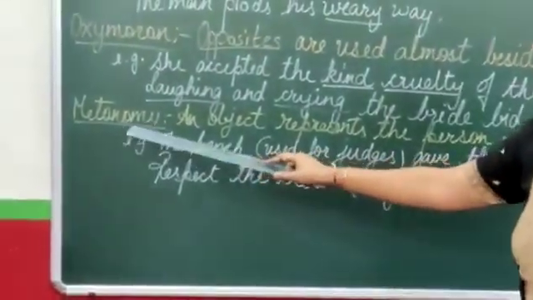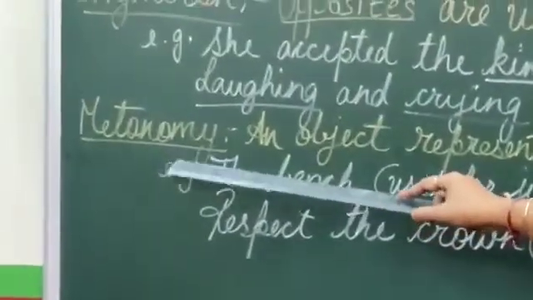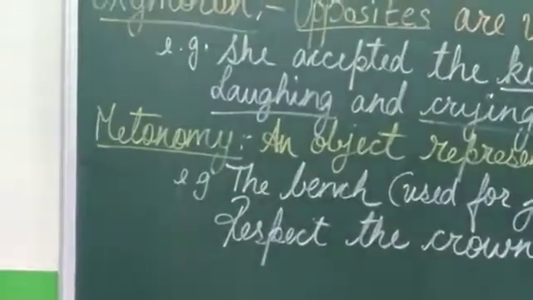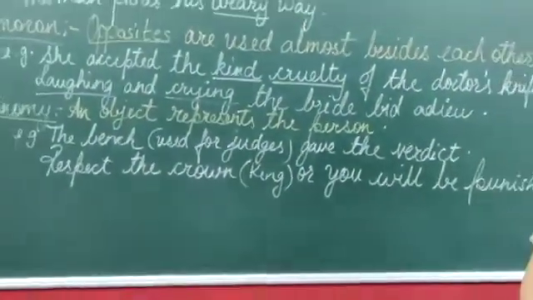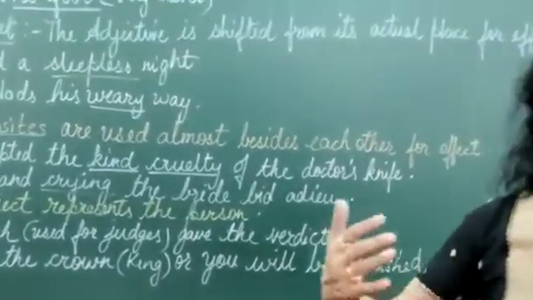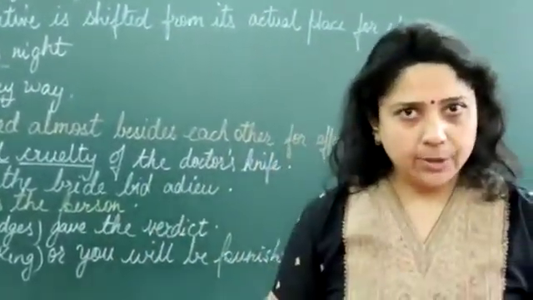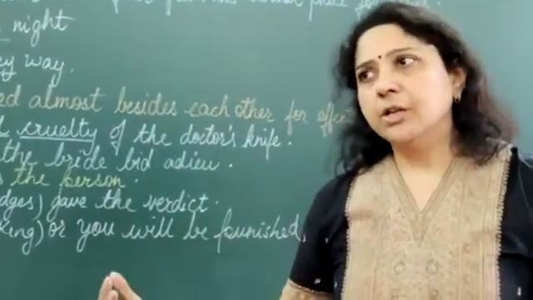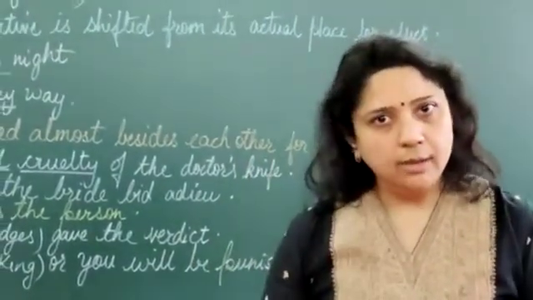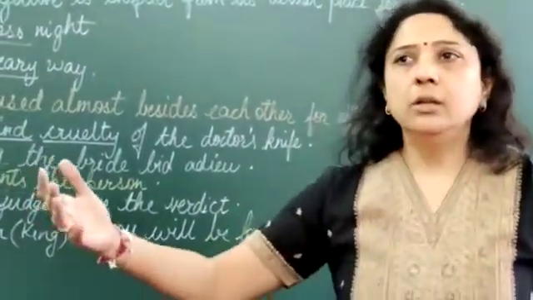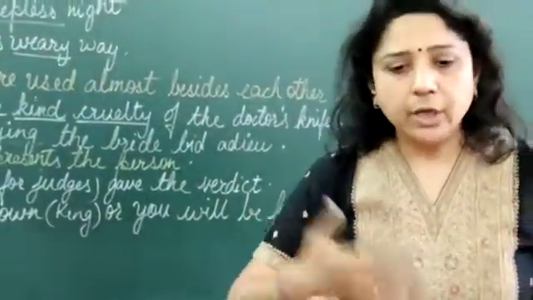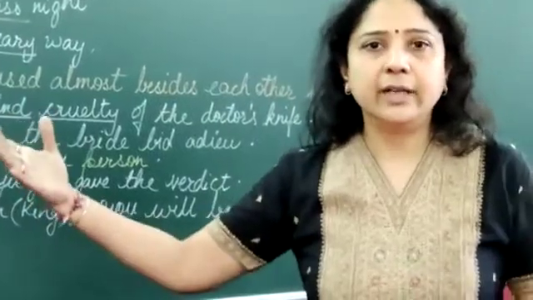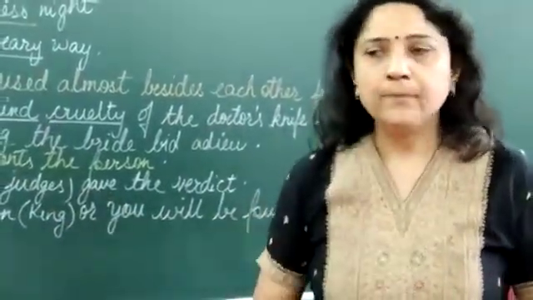Now we have metonymy. Metonymy, it is pronounced. An object represents the person. Here, instead of the whole person, you just say the object. Like for a judge, you use the word bench. For the children, sometimes you use the word school. My school came first in this. So it's not the school. Actually, your children came first in some kind of exam, but you use the word school.